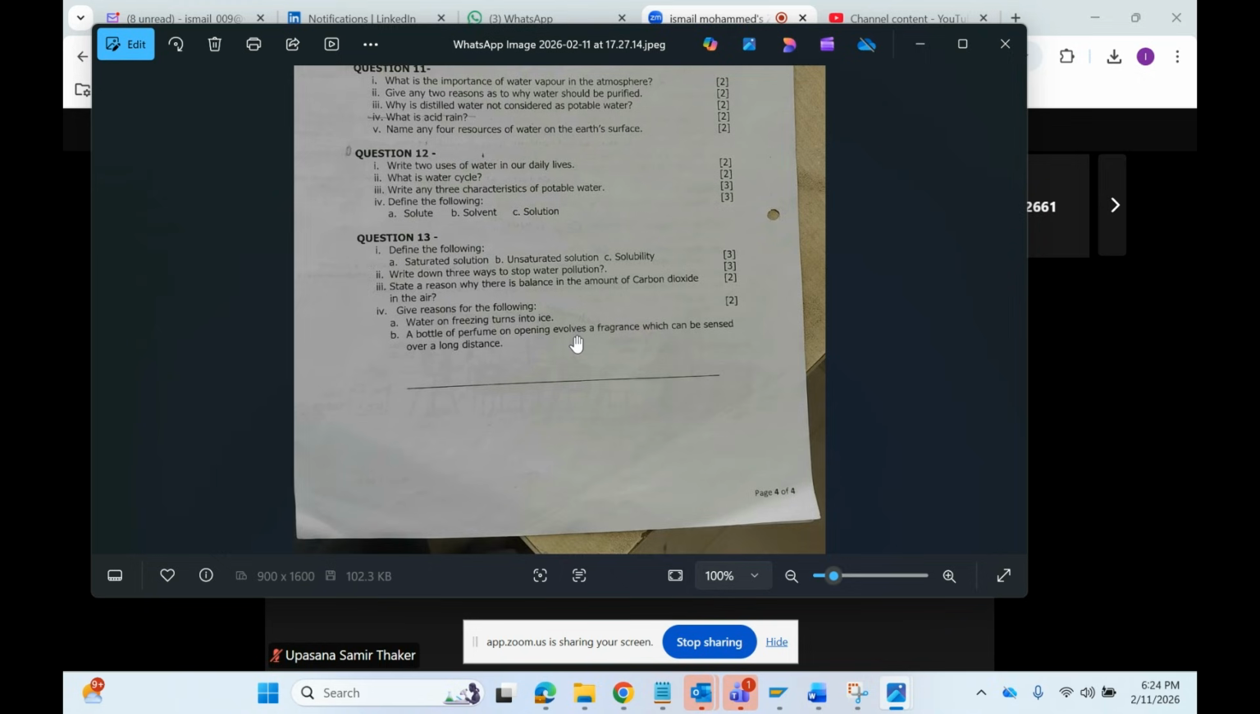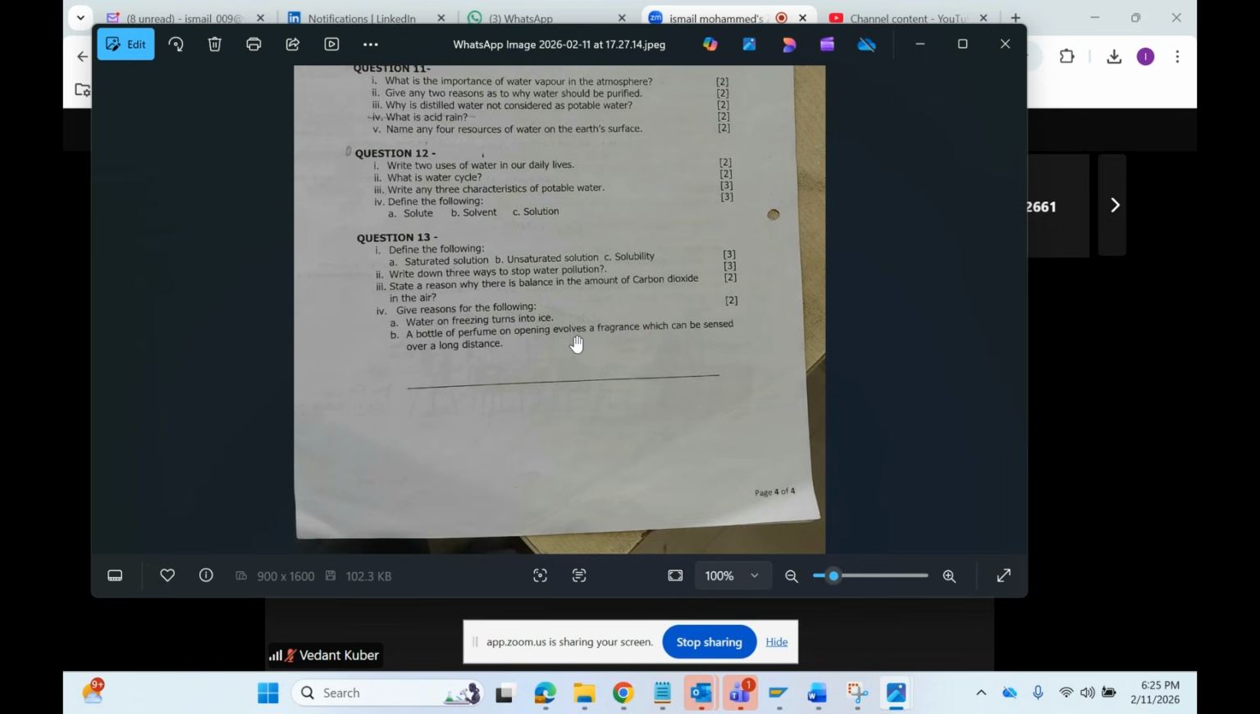Three characteristics of potable water. Very good. Potable water should be clear. It should be colorless. It should be odorless, and there should be no germs or bacteria in it. These are the three characteristics of potable water.